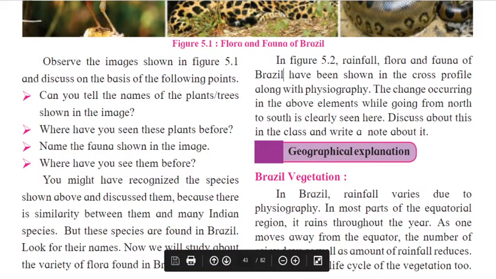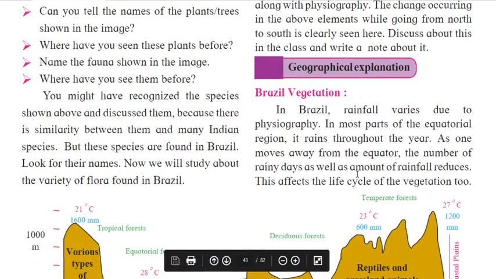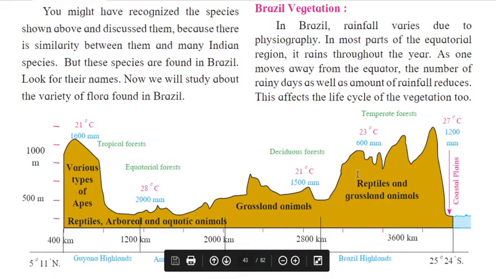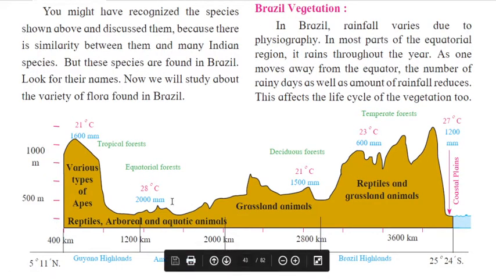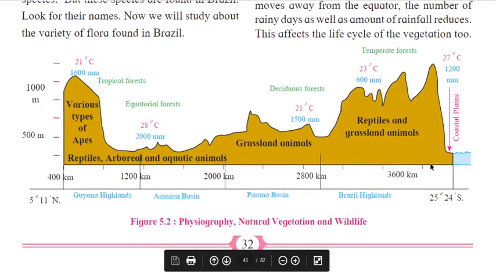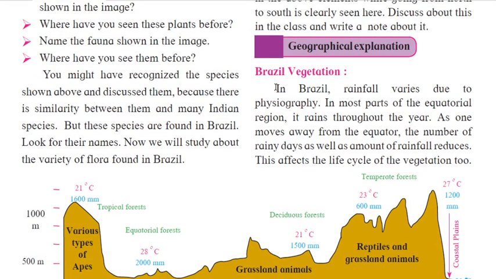So just do this activity by yourself. And we are going to learn the geographical explanation of Brazil's vegetation. This is a diagram according to the geography, natural vegetation and wildlife. So let us discuss Brazil.